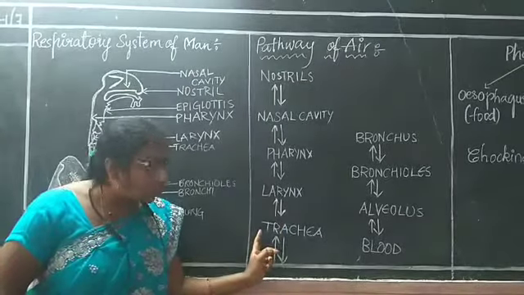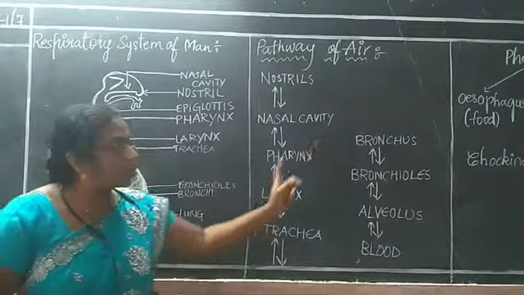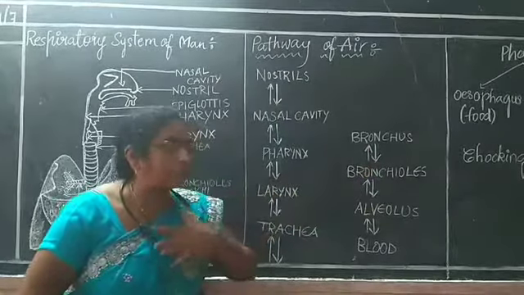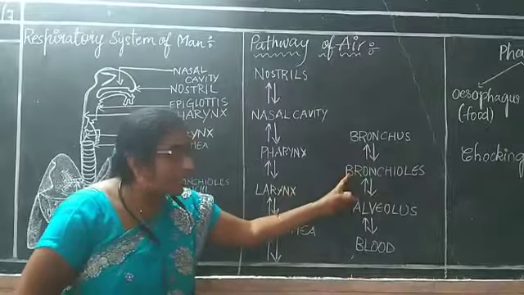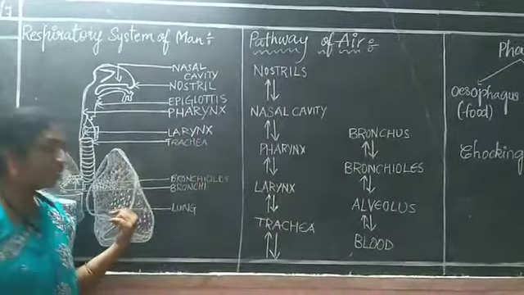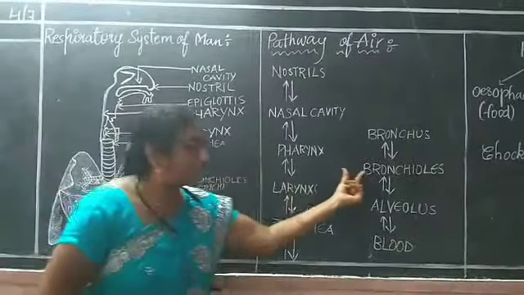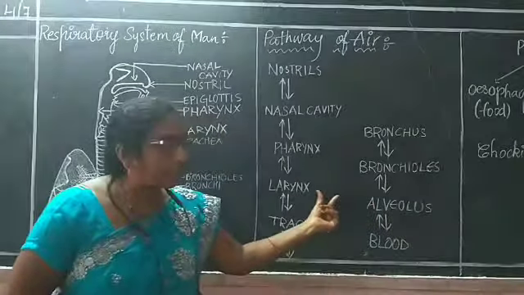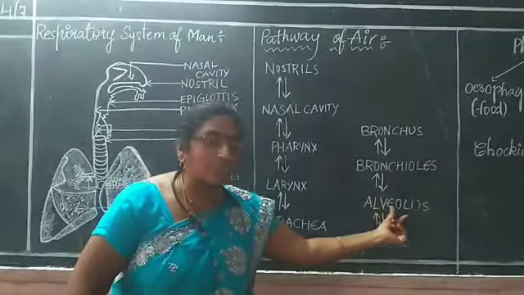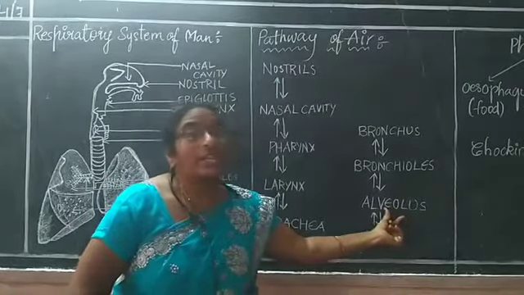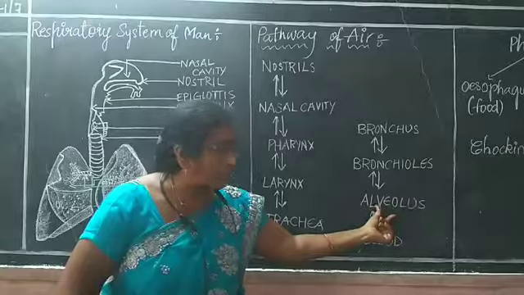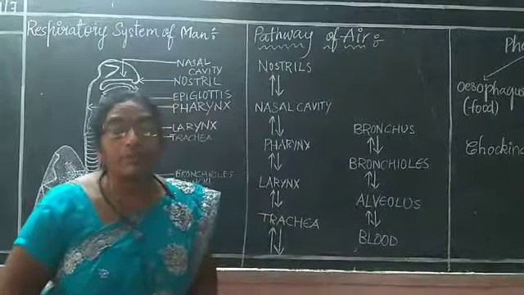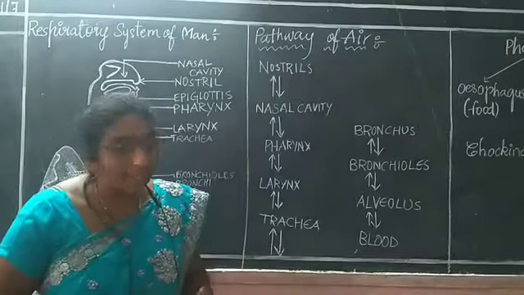Larynx opens into trachea. Trachea opens into bronchus. Bronchus opens into bronchioles. All these parts are inserted inside the lungs. Inside the lungs, there are structures like a bunch of grapes. Those grape-like structures are called the alveoli. You can observe them in the textbook. These alveoli are useful for the exchange of gases.